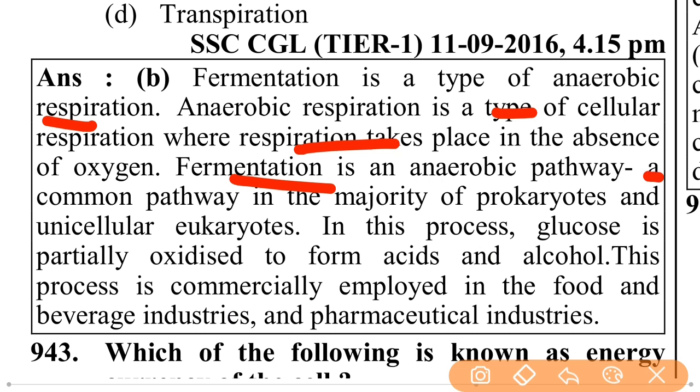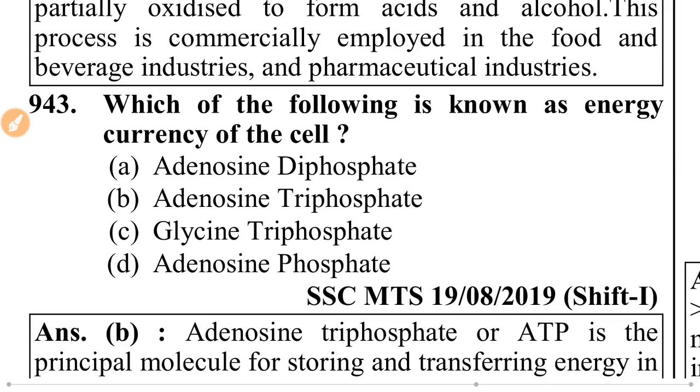Anaerobic pathway, a common pathway in the majority of prokaryotes and unicellular eukaryotes. In this process, glucose is partially oxidized to form acid and alcohol. This process is commercially employed in the food and beverage industries and pharmaceutical industries.